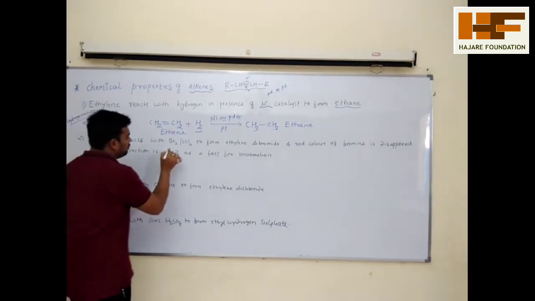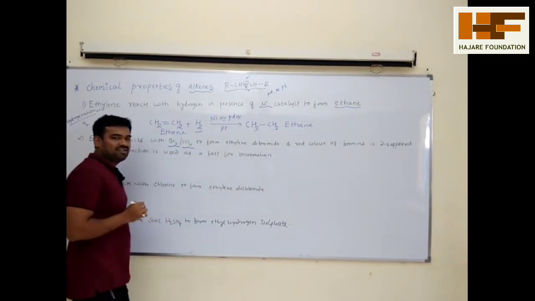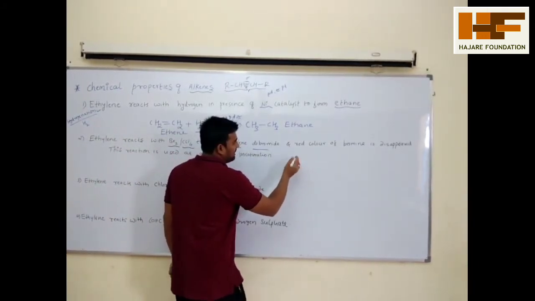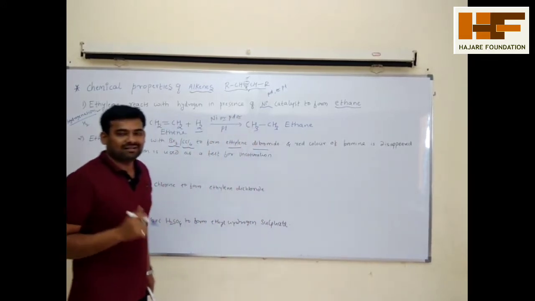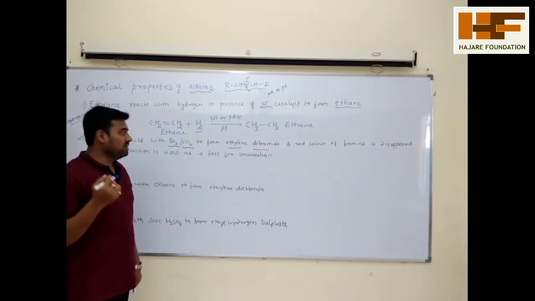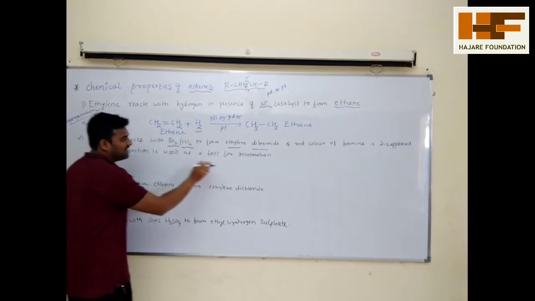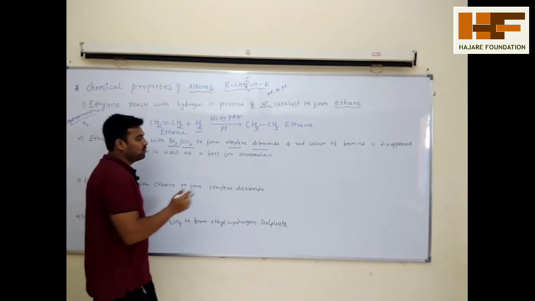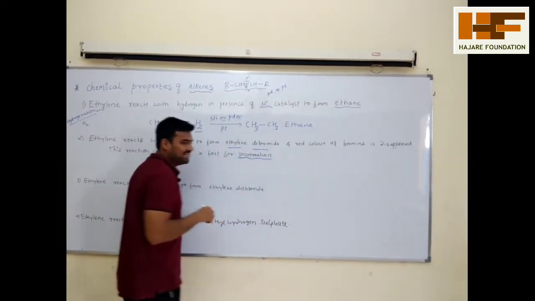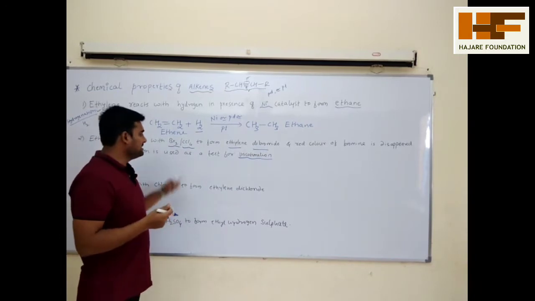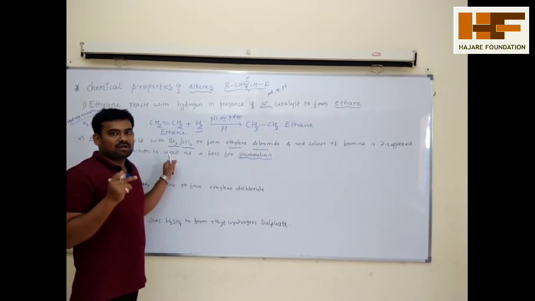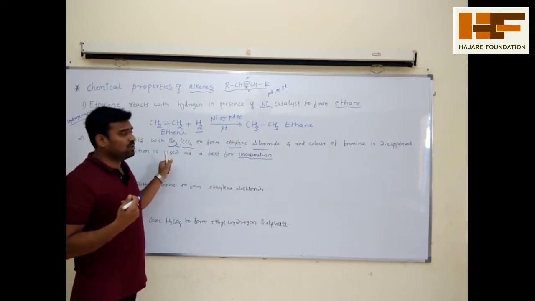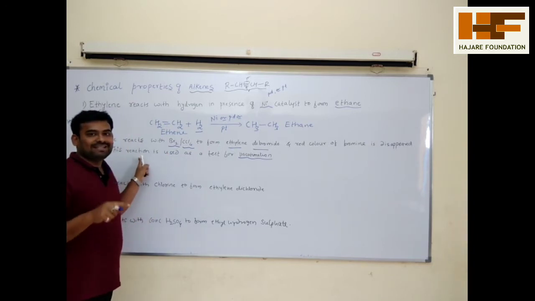Ethylene reacts with bromine in CCl4 to form ethylene dibromide, and the red color of bromine disappears. As you know, bromine is red in color. This test is used to identify whether the given organic compound is saturated or unsaturated. What do we mean by unsaturation? The compound contains multiple bonds. So this test indicates whether the compound contains double bonds or single bonds. This test is used for alkenes and alkynes.